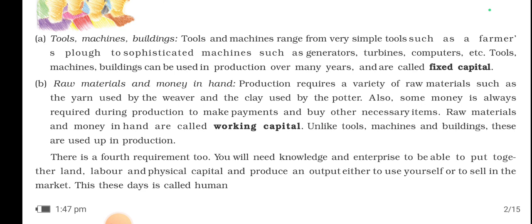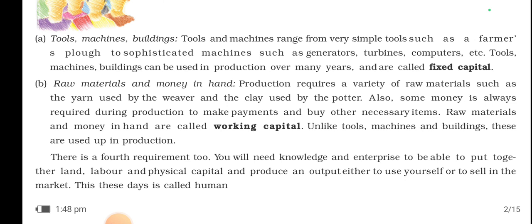So production requires a variety of raw material such as the yarn used by the weaver and the clay used by the potter. So it's very simple, right? Also, some money is always required during production to make payments and to buy other necessary items. Raw materials and money in hand are called working capital. Underline this thing, working capital. Unlike the tools, machines, buildings, these are fixed capital. Working capital is also necessary. These are used up in production.